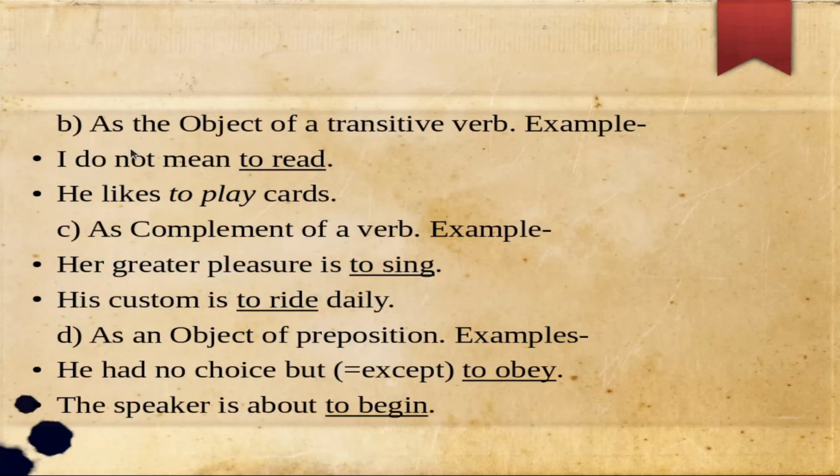We can also use an infinitive as the noun, as the object of a transitive verb. I do not mean to read. Here the infinitive is to read and it is the object of a transitive verb, which is mean. He likes to play cards. In this sentence, to play is the infinitive and it is being used after likes, which is the transitive verb. It is the object of the verb likes.